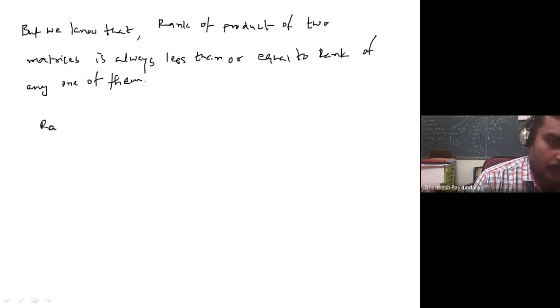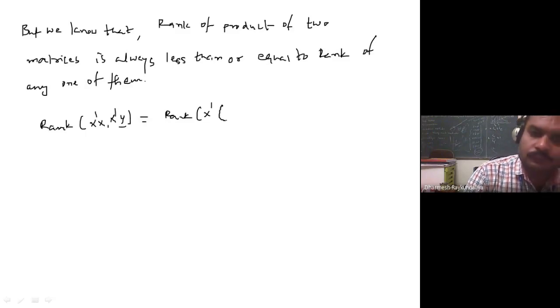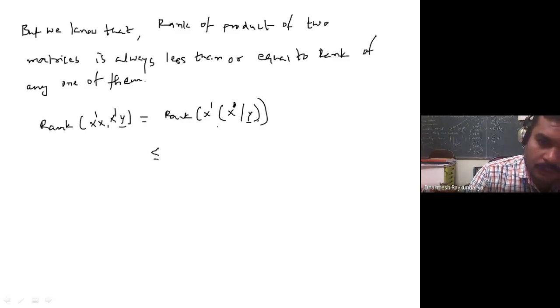So let us say I am finding the rank of X transpose times X, y, taking X transpose outside. So this is one matrix, this is another matrix, and the rank is less than or equal to the rank of any one of the matrices.